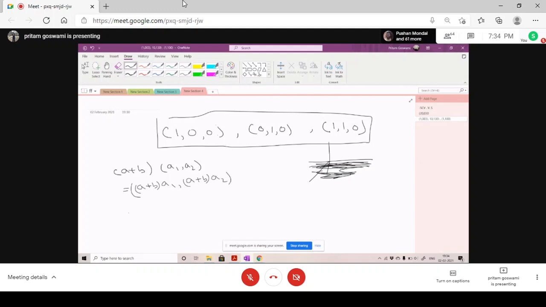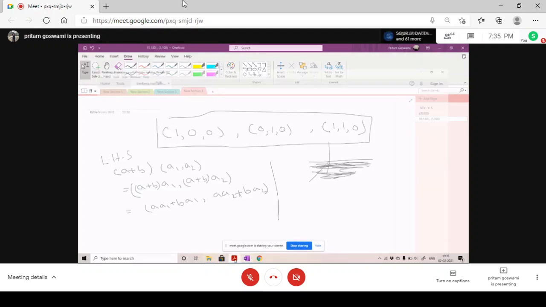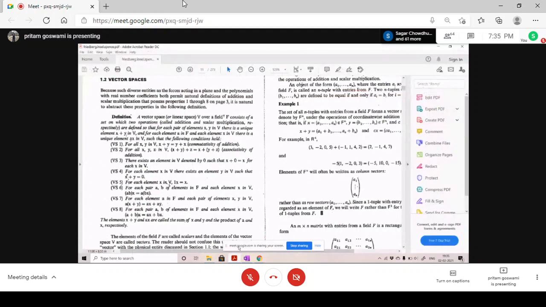Right? Now it will be like A1 plus BA1, A2 plus BA2. This is the LHS. What was the RHS? RHS I have to check this one, AX plus BX.